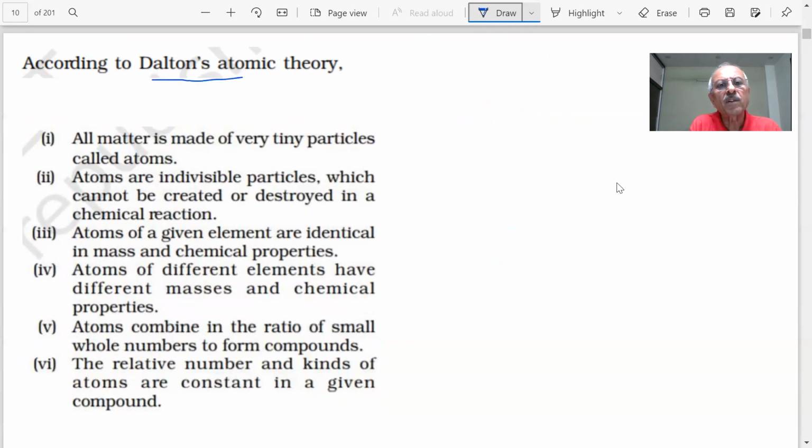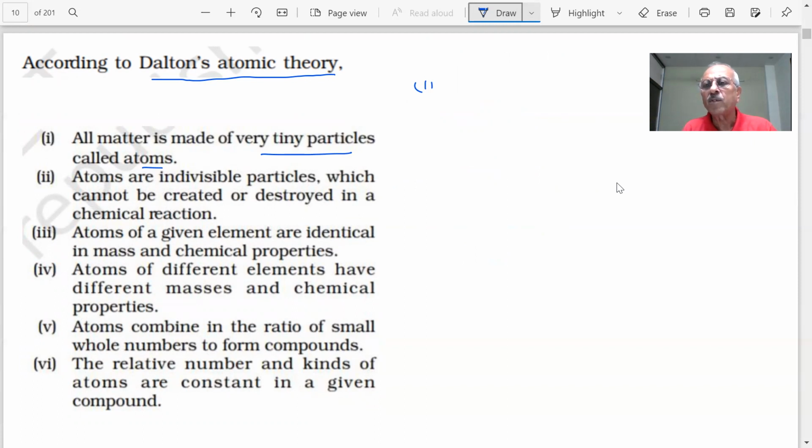According to Dalton's atomic theory, all matter is made up of very tiny particles which are called atoms. That's the first point. Important. You can take any matter. Everything around you which occupies mass and volume is matter.